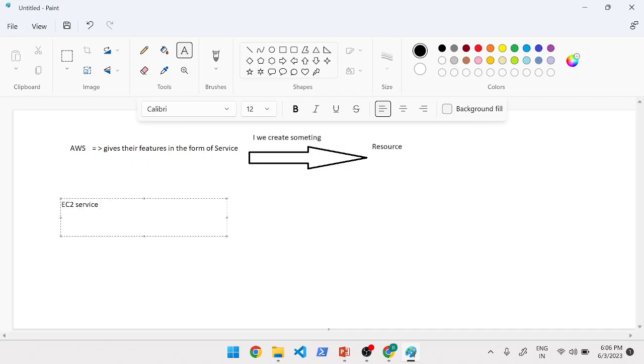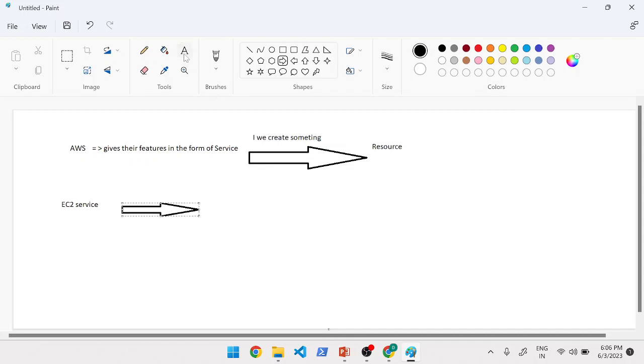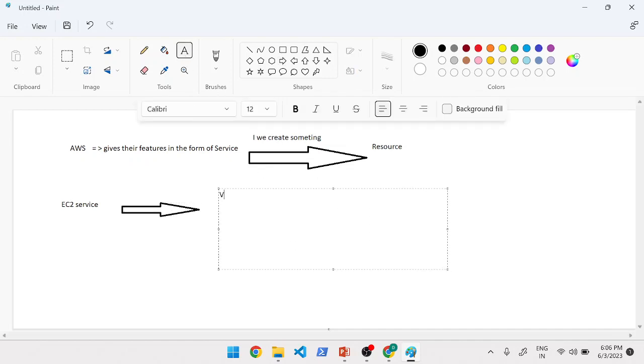We will learn what EC2 is from scratch, but just to understand the resource concept here: using the EC2 service we can create virtual machines, SSH key pairs, security groups, and so on.